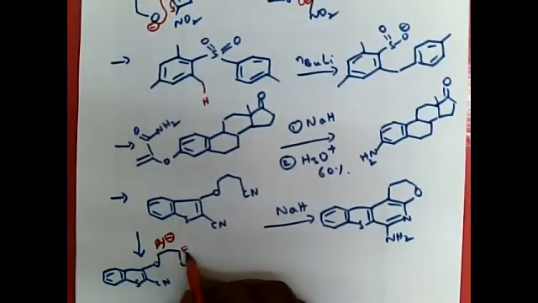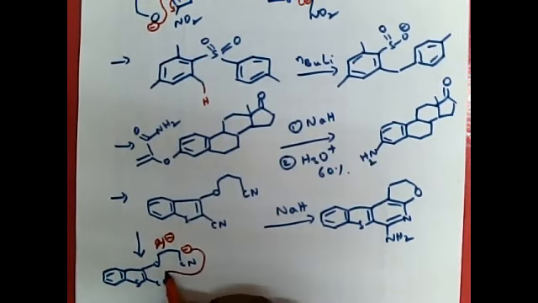This anion now will undergo Smiles rearrangement on this carbon.